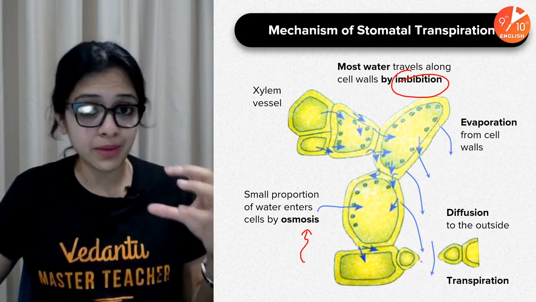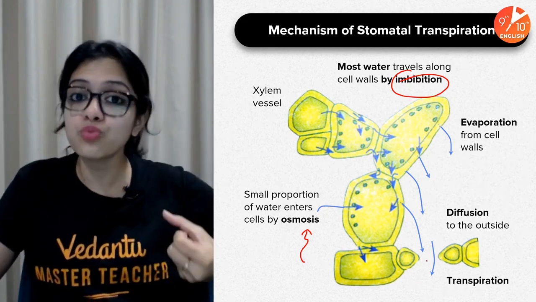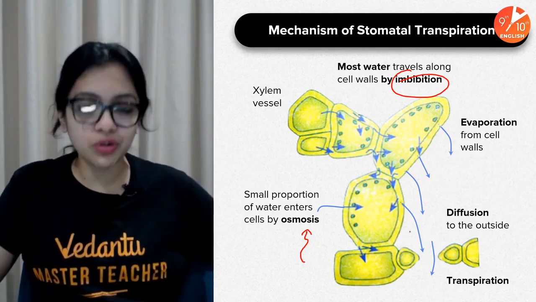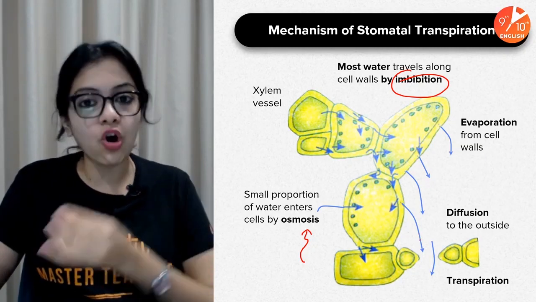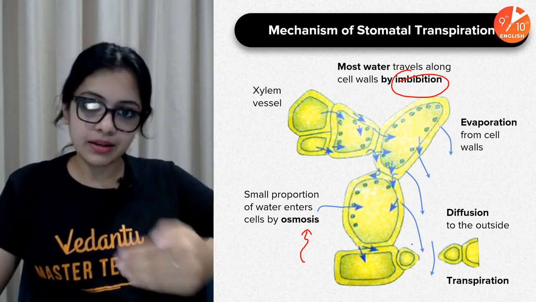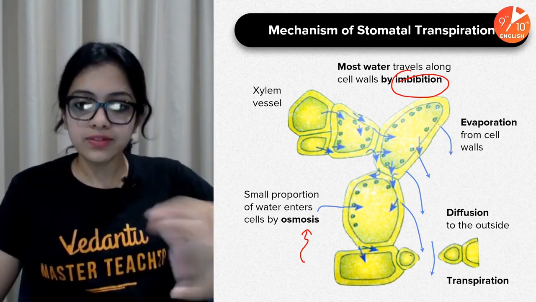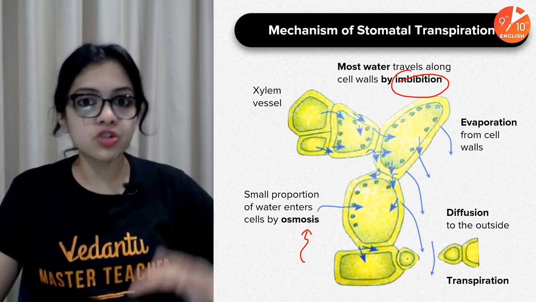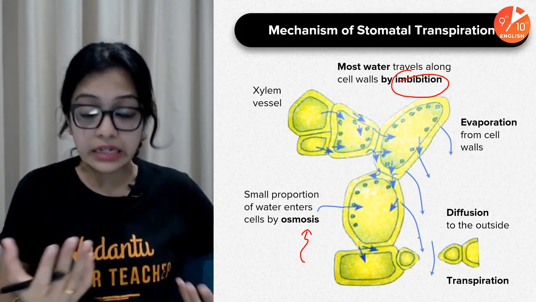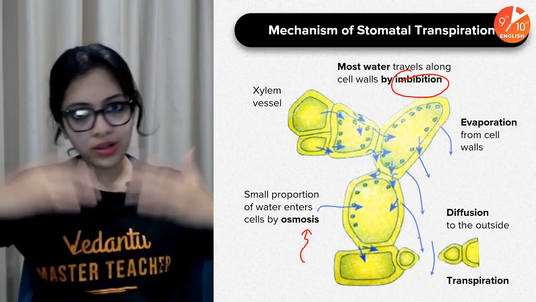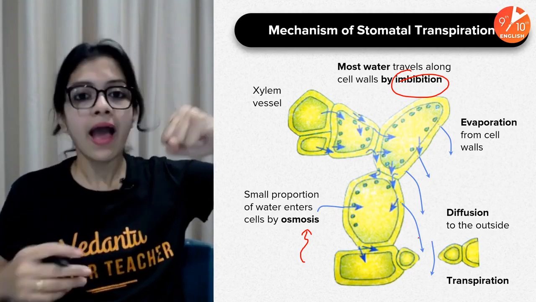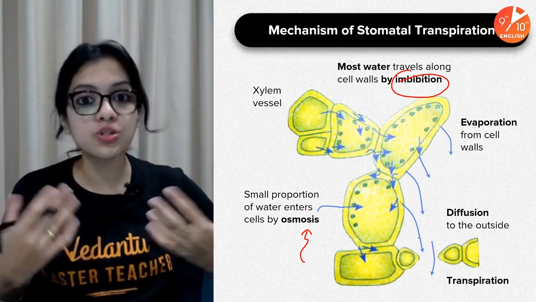Once that gap has been created by the loss of a few water molecules, immediately there is a natural tendency for the water column to be maintained by pulling water molecules from the immediately lower level, which would be from the adjacent cells. So by osmosis and all kinds of other attractive forces, which include adhesion, cohesion, and capillary action, a continuous column of water is maintained. And from the bottom, of course, we've seen root pressure also plays a role.